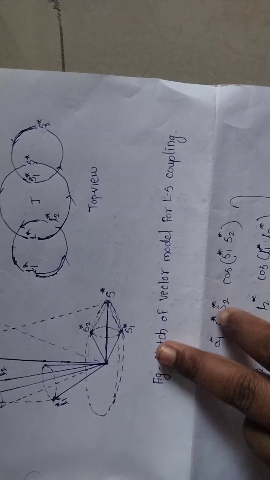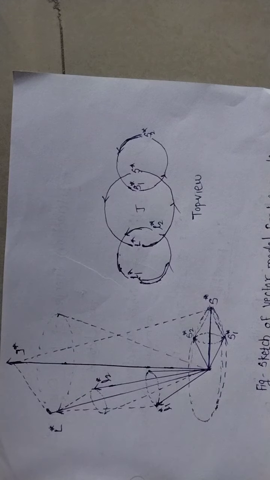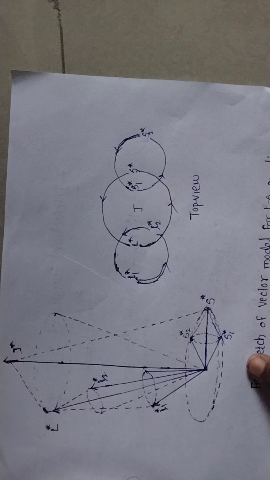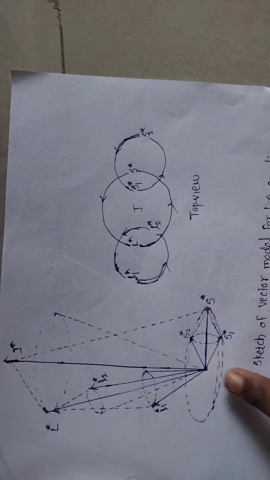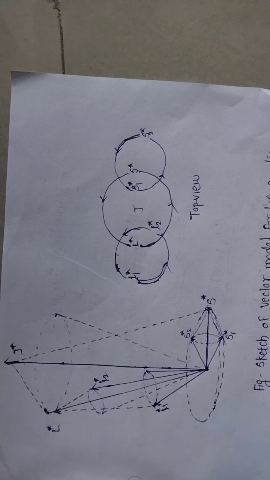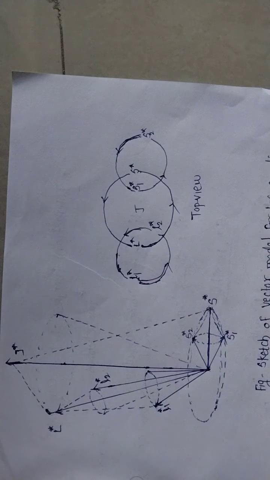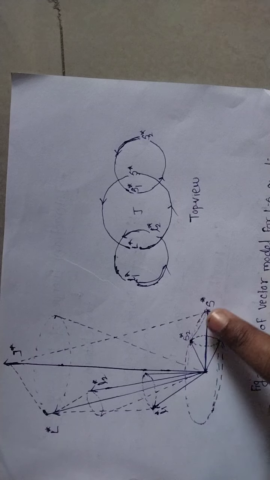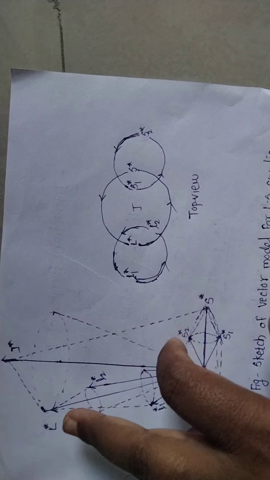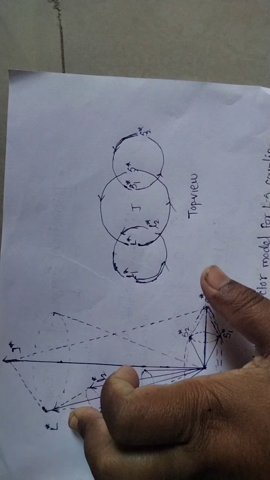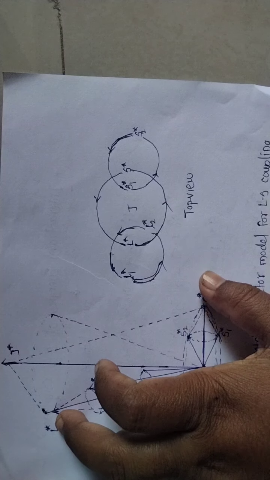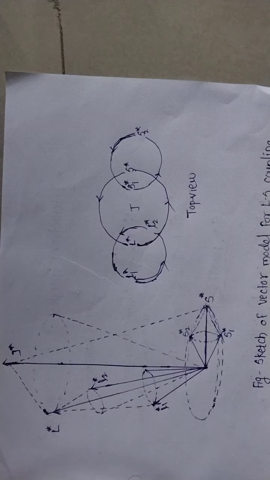Okay, so this is the vector model of lambda 1 and lambda 2, which is predominating over lambda 3 and lambda 4. So in this LS coupling lambda 1 and lambda 2 are important. So here we consider the interaction of L and S around J. So here S1 and S2 precess along S star, L1 and L2 precess along this L star, and this capital L star and S star precess along this J star. Okay.